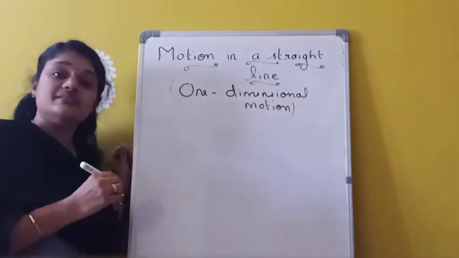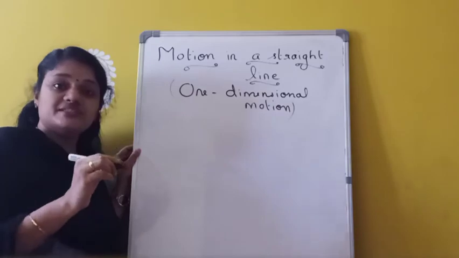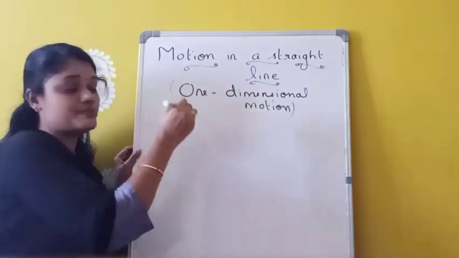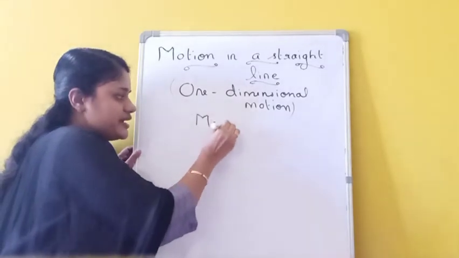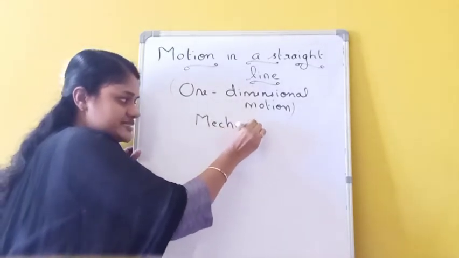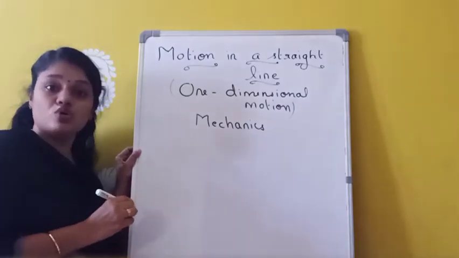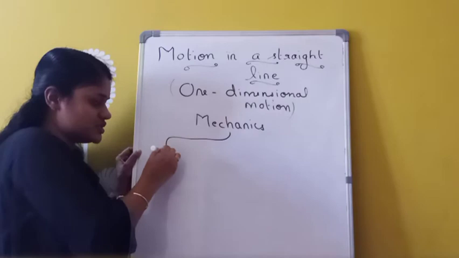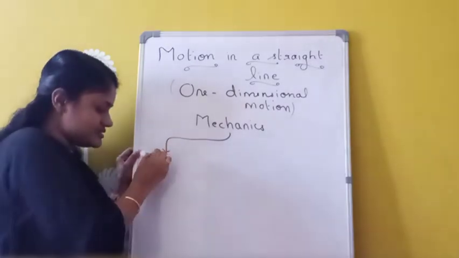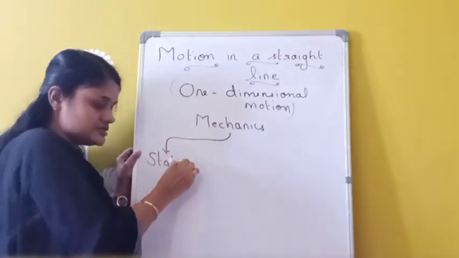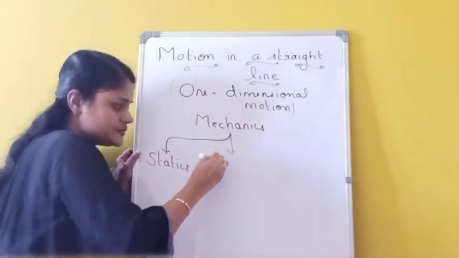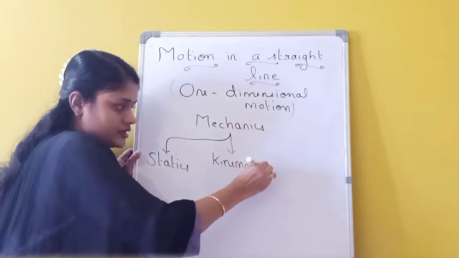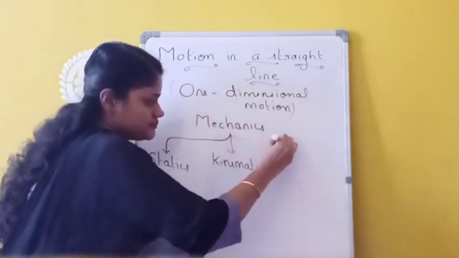There is a branch of physics which deals with the study of movement of macroscopic objects, and that is called mechanics. Mechanics is a branch of physics which deals with the study of movement of macroscopic objects, and this mechanics we can mainly classify into three. First one is statics, then kinematics, and last one is dynamics.